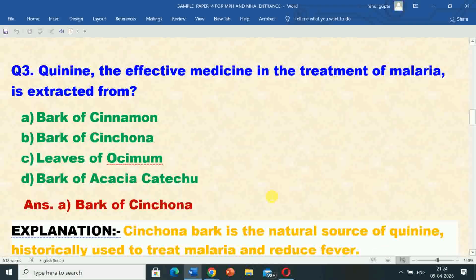Question number 3 is: quinine, the effective medicine in the treatment of malaria, is extracted from. Options are A, bark of cinnamon, option B, bark of cinchona, option C, leaves of ocimum, option D, bark of Acacia catechu. Correct answer is option B, bark of cinchona. Quinine, the effective medicine in the treatment of malaria, is extracted from the bark of cinchona.